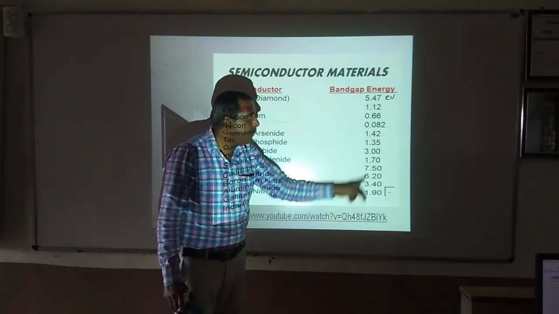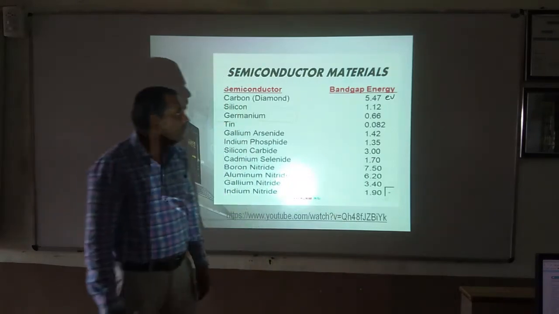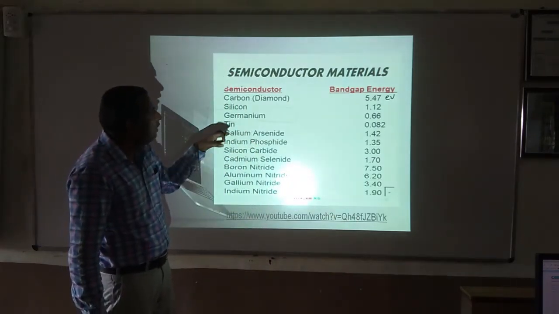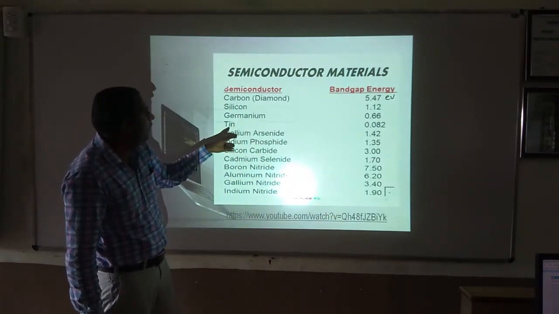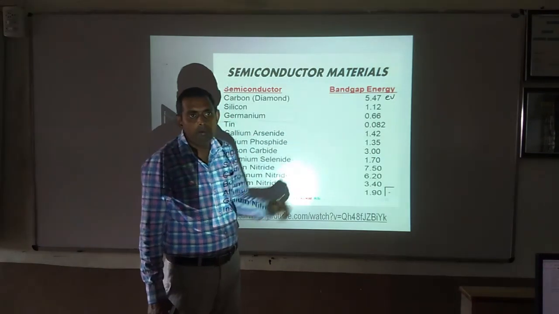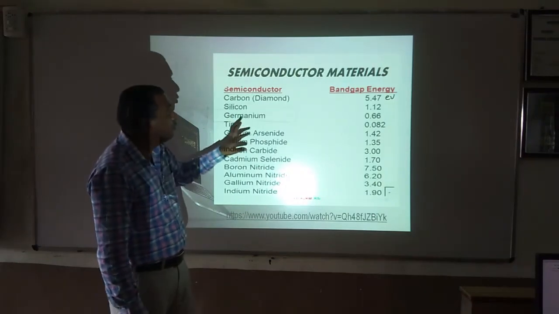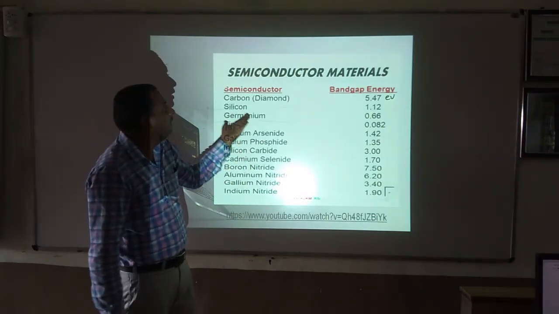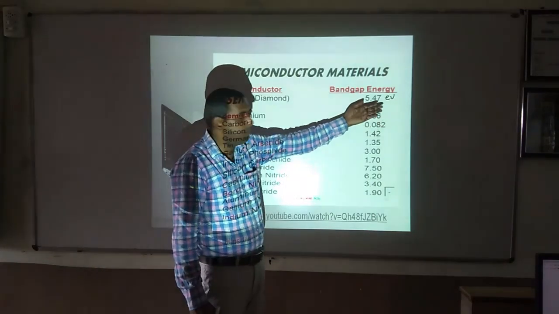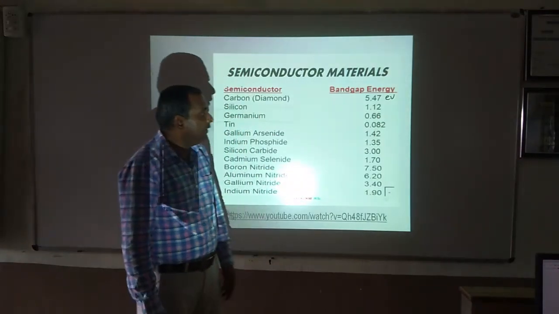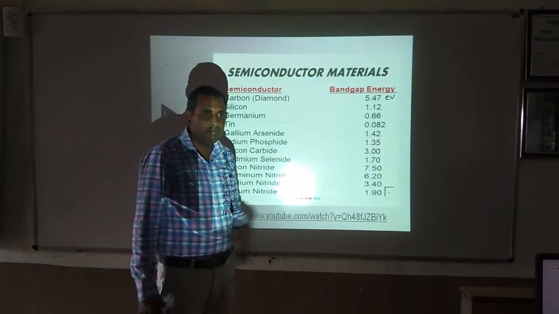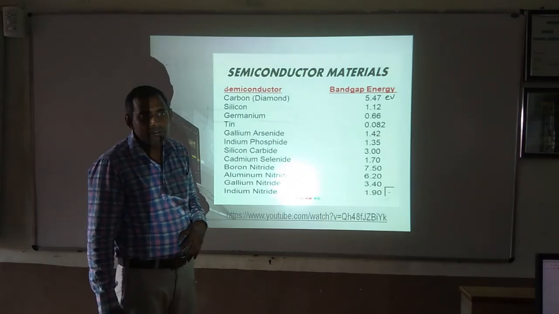We can see which has very little energy gap: tin has very little energy gap, whereas germanium also has a small energy gap and is widely used. Silicon is also widely used as a semiconductor, which also has a small energy gap.